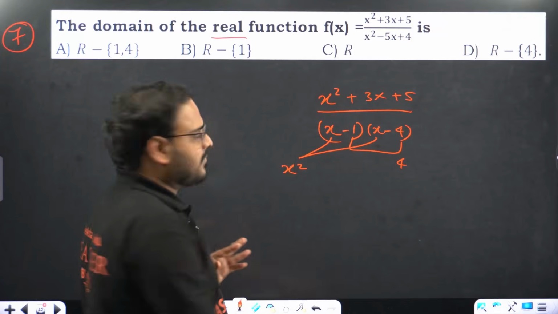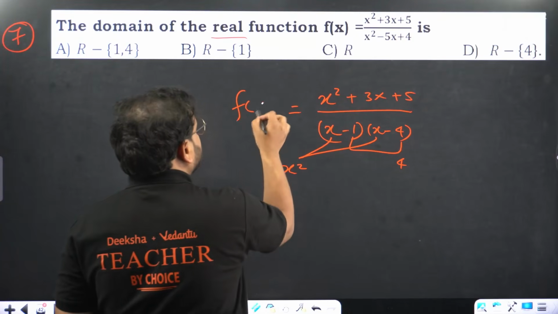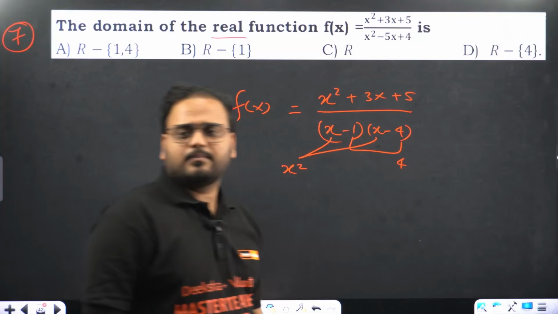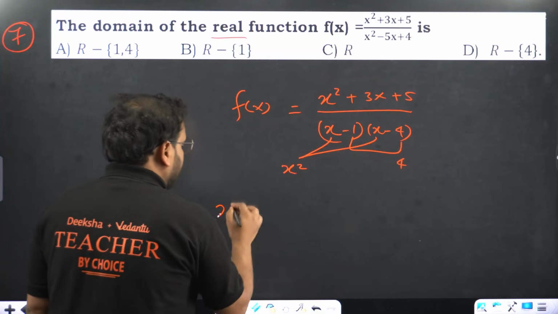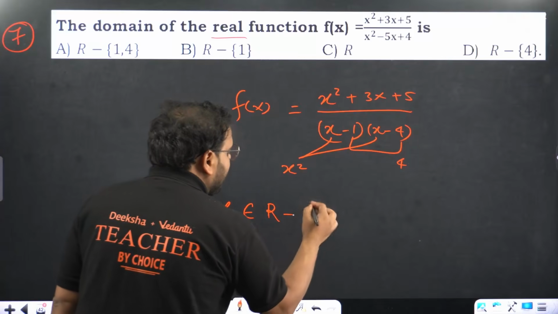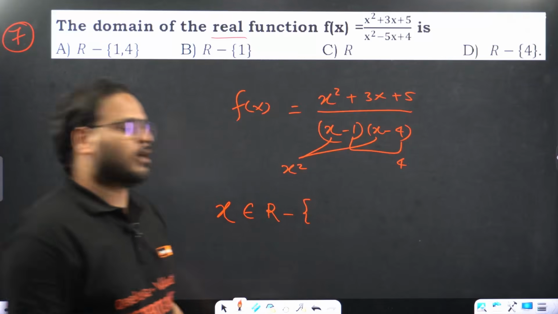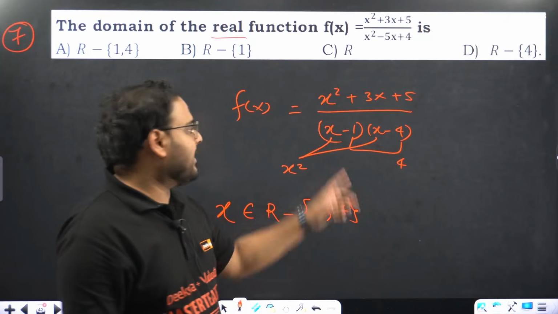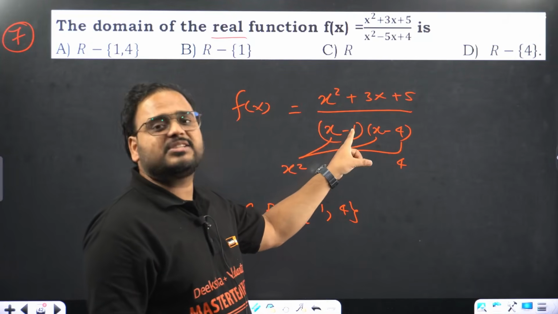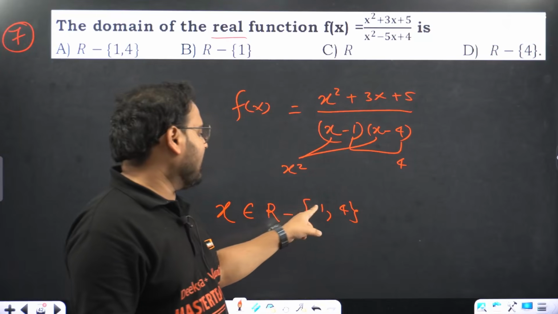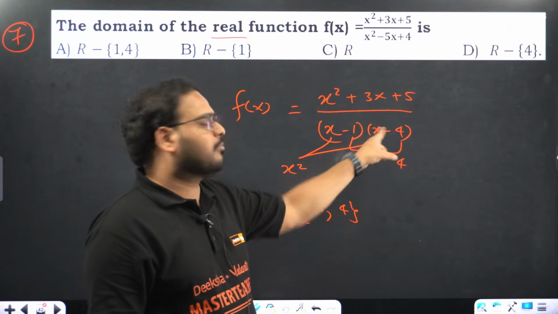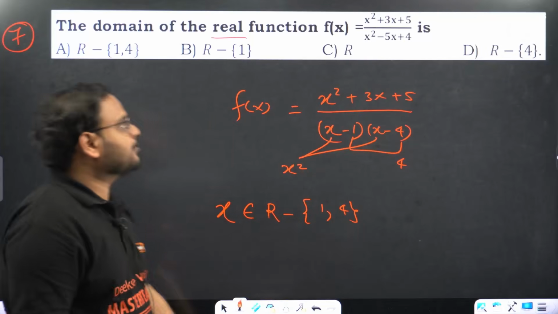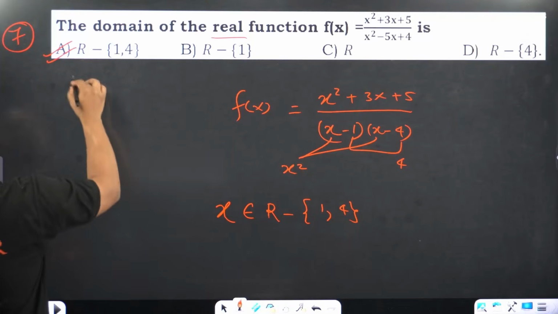Factorization is right. If this is my function f(x), I can take any value except for when the denominator is becoming 0. Correct? X can be any real value except for those values where the denominator is 0. That is at 1 and 4. Please check. Put x equals 1. 1 minus 1 is 0. Whole thing is undefined. I can't have that. Put here 4. 4 minus 4 is 0. I can't have that. That's why from all real numbers, remove 1 and 4.